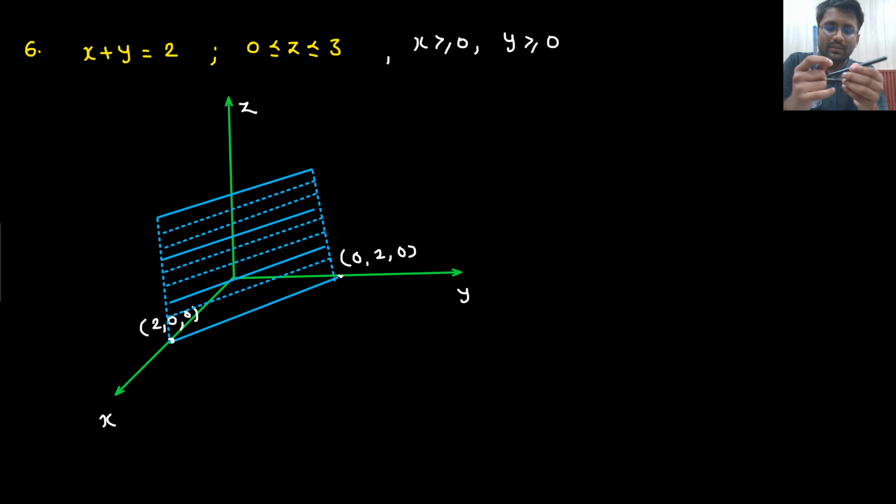Again you see, this time this is your z-axis, this is your x-axis, this is your y-axis. So the plane is here. It is parallel to the z-axis. Here is the plane. This is the plane. Understandable? Now our target is to write down the dS. Our target is to write down dS.